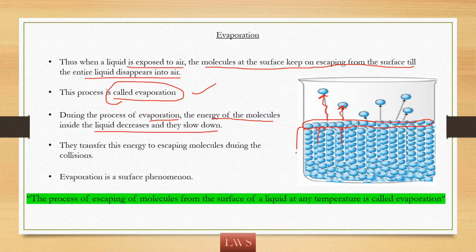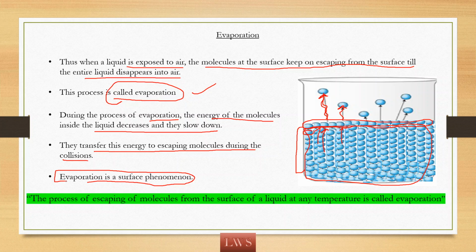Here you need to understand one thing. Where does the energy for these escaping molecules come from? They get this energy because of collision from the internal molecules. These molecules are losing their energy. So, for all these molecules, the energy is decreasing. As the energy is decreasing, the temperature is also decreasing. Remember that the temperature of the system decreases due to the process of evaporation. They transfer this energy to the escaping molecules during the collision, and evaporation is a surface phenomenon.